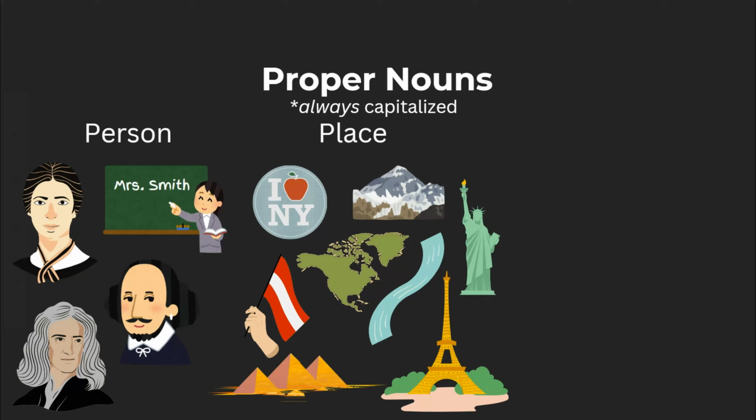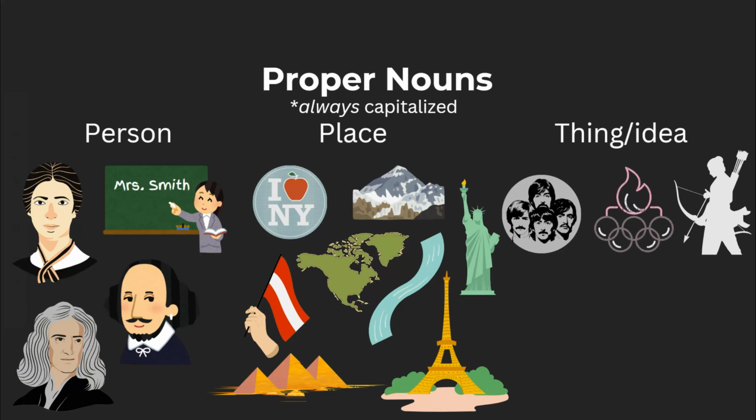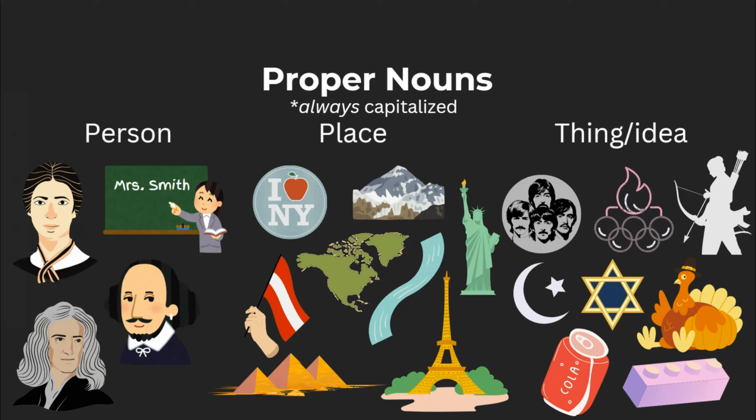Believe it or not, even things and ideas can be proper nouns. The categories blend together a bit more here, but some examples include movie, book, or song names like Lord of the Rings or Let It Be, events or holidays like the Olympics or Thanksgiving, religions like Judaism and Islam, and brands like Lego and Coca-Cola.